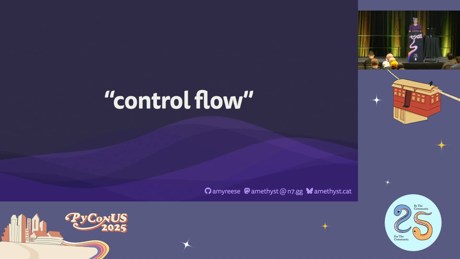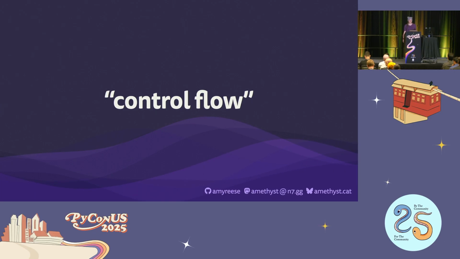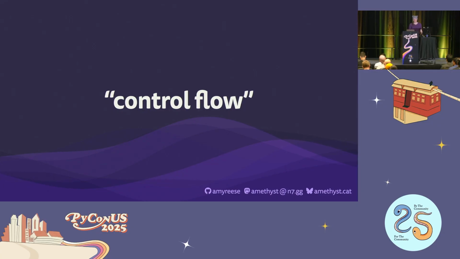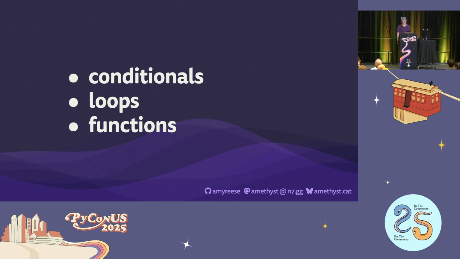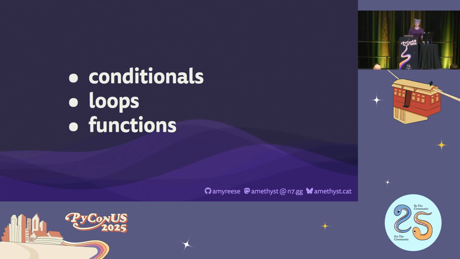So what do we mean by control flow? This refers to any part of our code that tells the Python runtime how to alter the flow of execution from one line of code to the next. Hopefully you're already familiar with the fundamental basic blocks of control flow. That's conditionals, loops, and functions. Every other form of control flow can be expressed as a combination of one or more of these basic mechanisms.